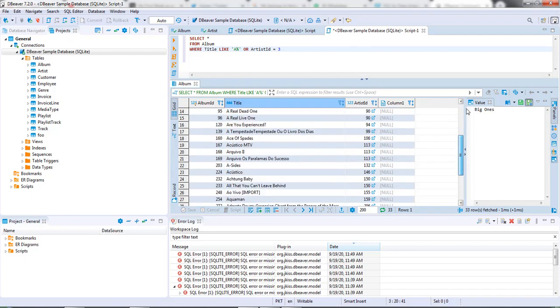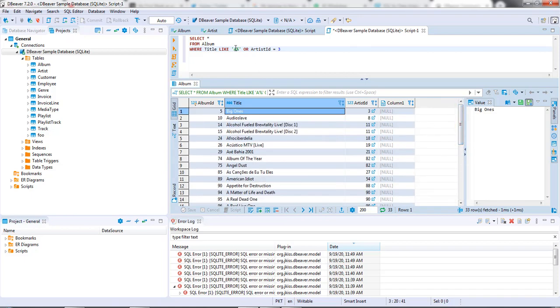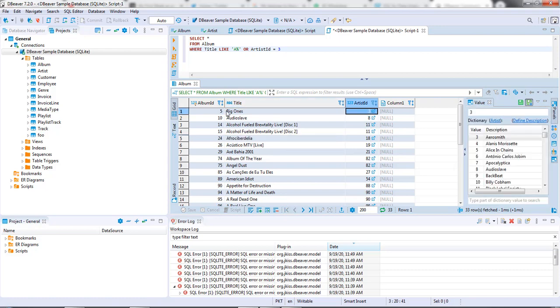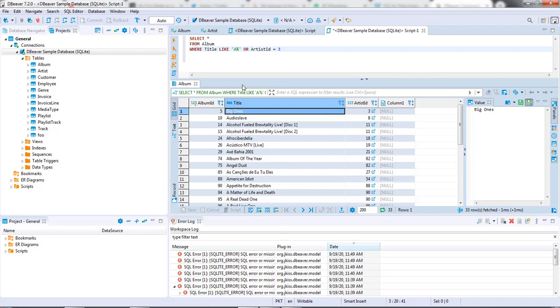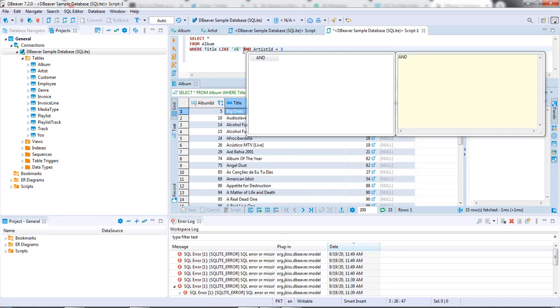Okay, so as you can see, when I put in the letter A over here, I'm getting rows in which the title starts with A, and the artist ID doesn't necessarily have to be 3. But over here, the artist ID is 3, but the title doesn't start with A. So this is what the OR command does. In the OR command, either one of the statements can be true, and in the AND command, both of the statements have to be true in order for the query to return rows.